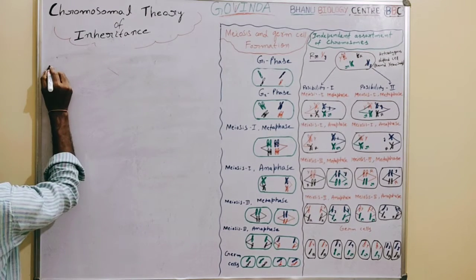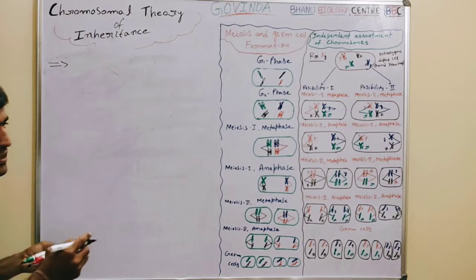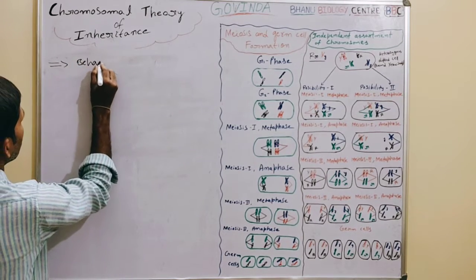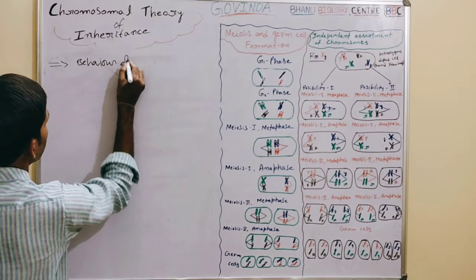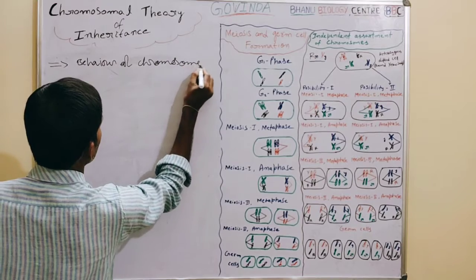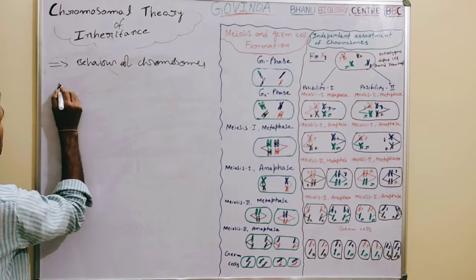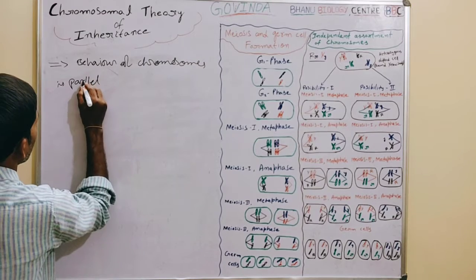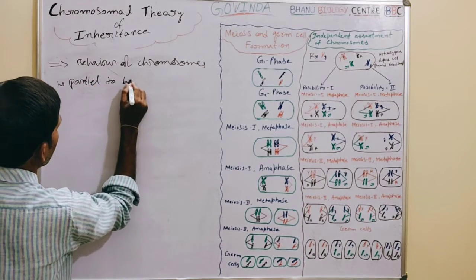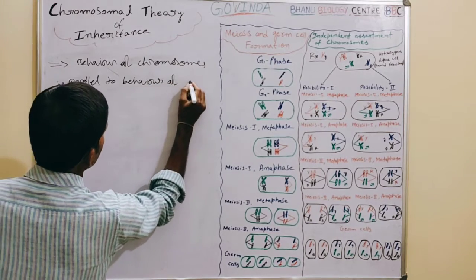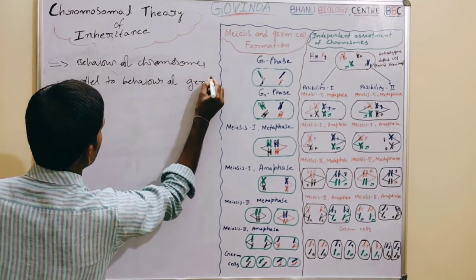This chromosomal theory says the behavior of chromosomes is parallel to the behavior of genes.